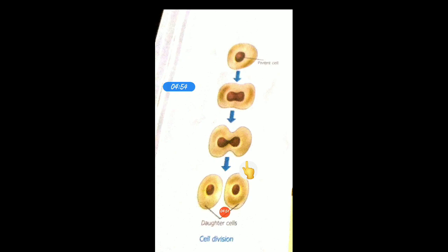So how does cell division start once the cell is fully mature? First, the division of the nuclear material takes place. This brown color is the nuclear material. Once the nucleus divides into two, then the cell wall or cell membrane divides and it gives two daughter cells. This cell division process is very limited. It is very controlled and well organized. It means there is a specific process for following this cell division.